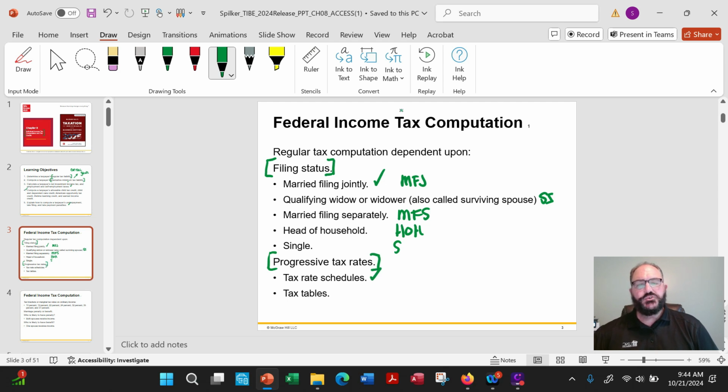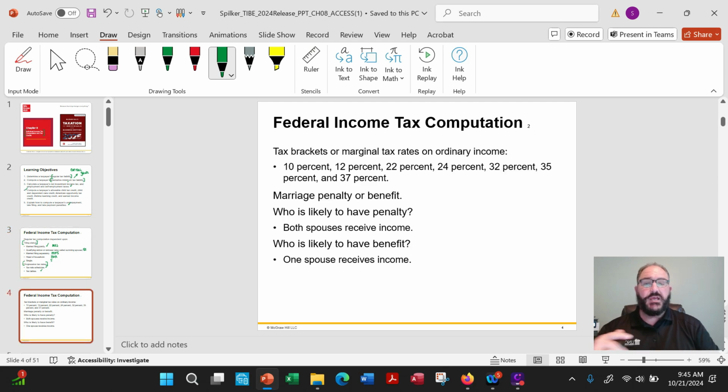And there's tax rate schedules and tax tables. Now, back in the day, I remember we did a problem in class where they literally had all the tables printed out, and it said from this dollar to this dollar. Now, more oftentimes in books, you see the type we do, where it's a base amount and then a percentage. But they literally used to print them all out. It's pretty crazy, but I don't think they do that much anymore.